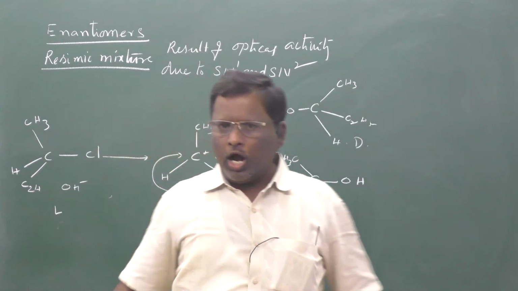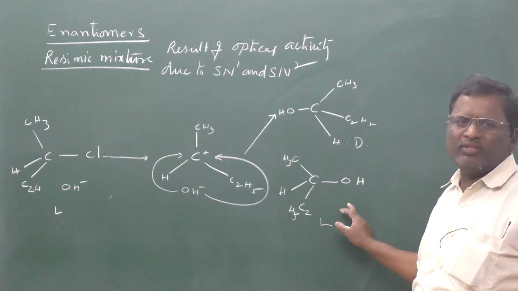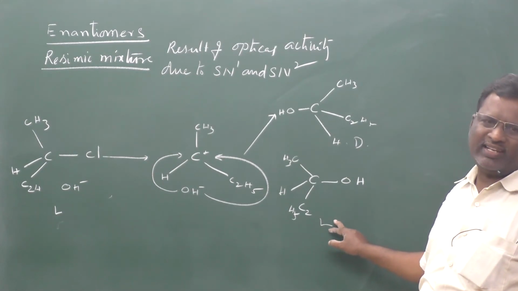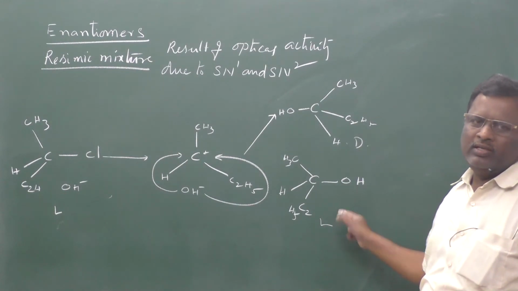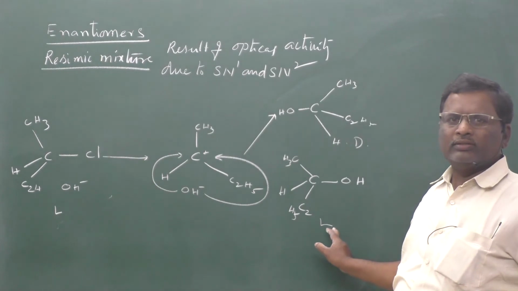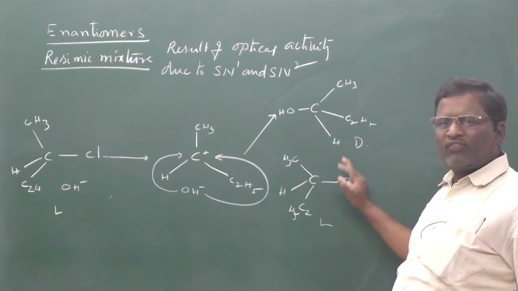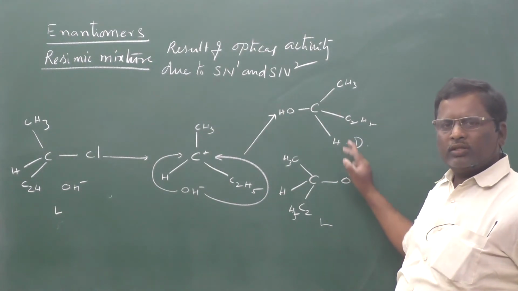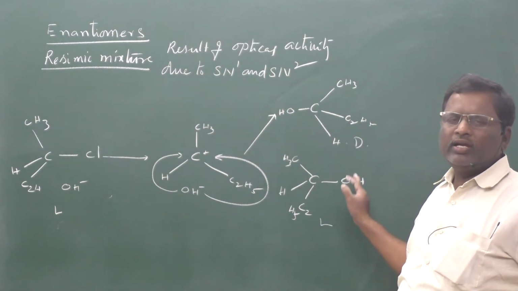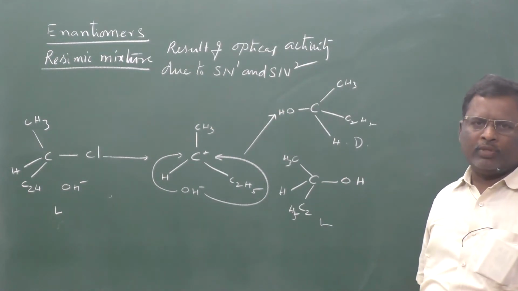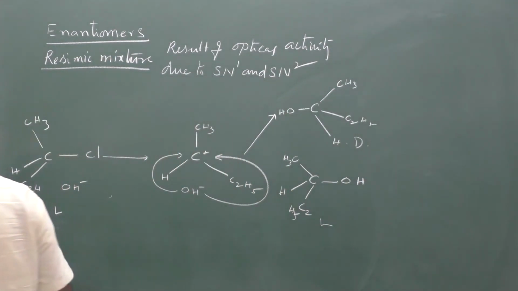then a racemic mixture may form, or the same stereoisomeric compound may form, that is retention of optical activity. So if the SN1 mechanism takes place, the optical activity may be retained. That means we call it retention of optical activity. Or if these two are formed in equal proportions, then optical activity will be 0 and this mixture is said to be a racemic mixture. Suppose the SN2 mechanism takes place, what happens?